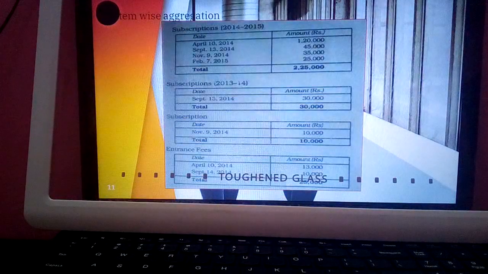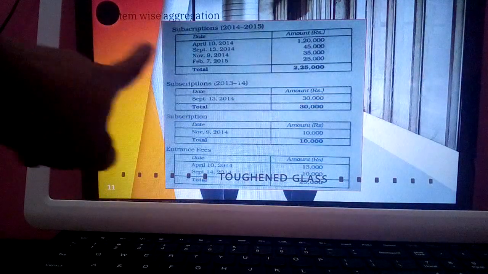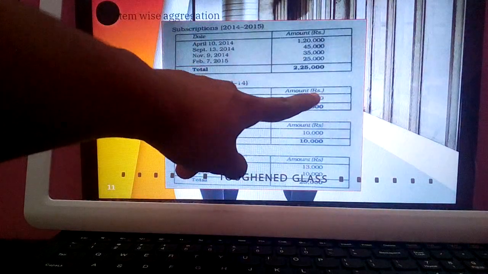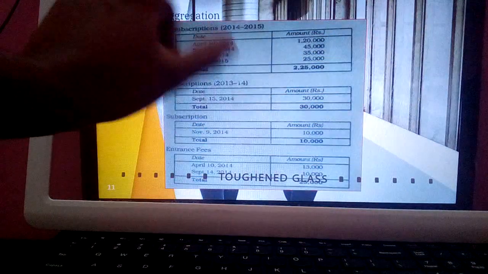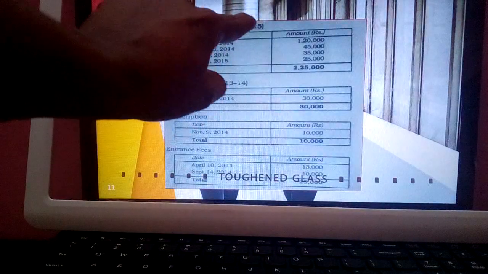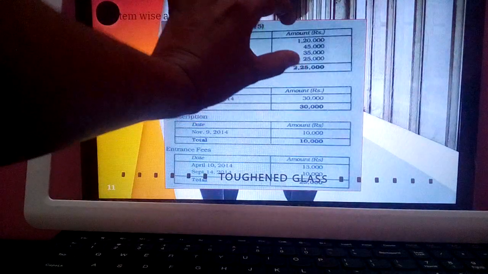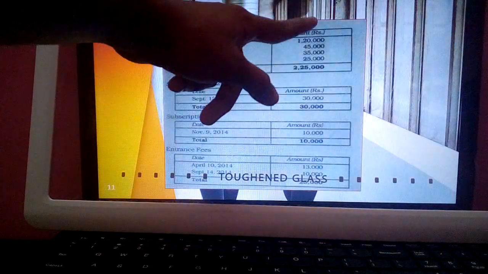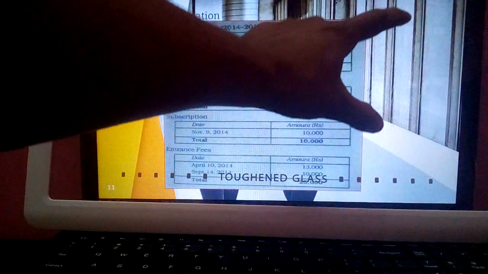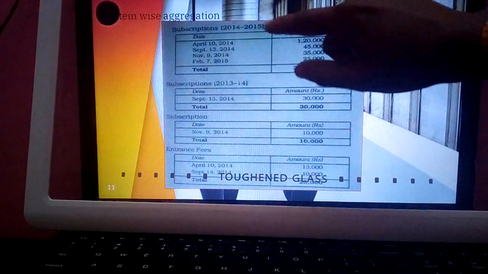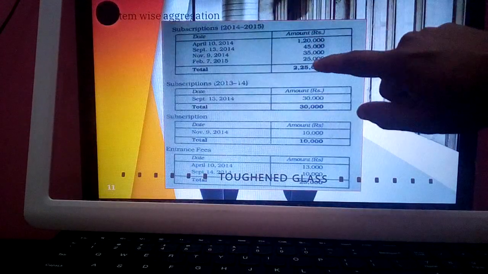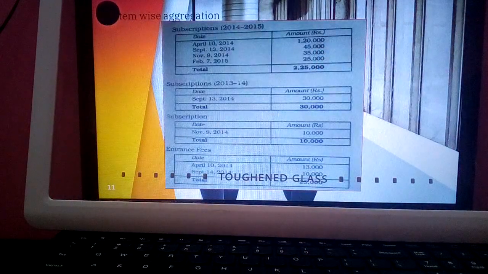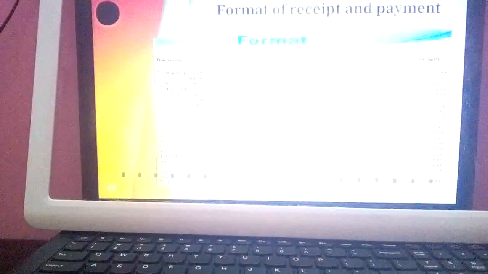How the aggregation is done, see. Subscription for the year 2013 to 14, 30,000, that means in the problem it is there. And subscription for the year 2014 to 15, whole of the subscription which they have received in this particular year will be written, and the total of it needs to be recorded on the receipt side by writing subscription of 2014 to 15 as 2,25,000. This is the manner in which receipts and payments account will be prepared.